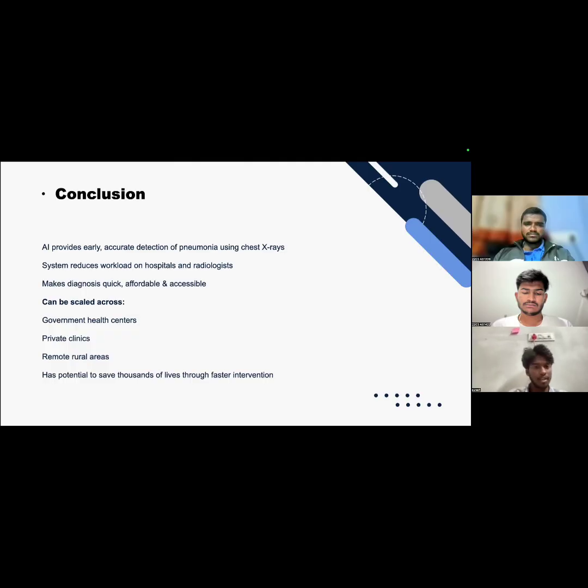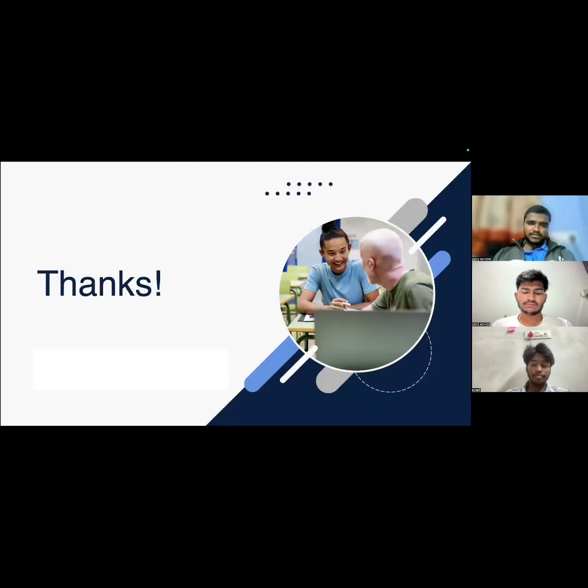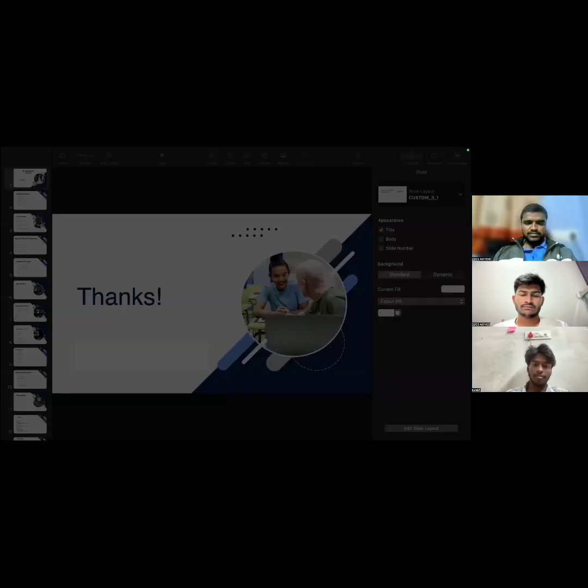And now I want to conclude my project: AI provides early, accurate detection of pneumonia using just simple X-ray copies. The system reduces workload on hospitals and radiologists, and makes diagnosis quick, affordable, and accessible. It can be scaled across government health centers, private clinics, and remote rural areas, which is indeed a lot, and has the potential to save thousands of lives through faster intervention, and the process is very simple. Thank you. And now I'm handing over to Kodal Akshay to explain the code of the project.